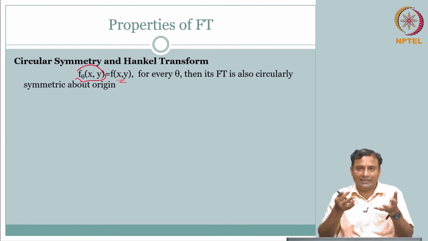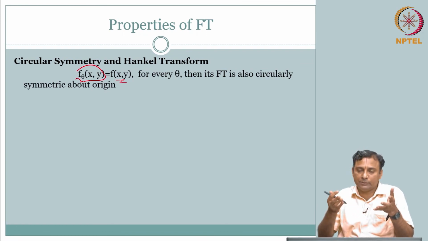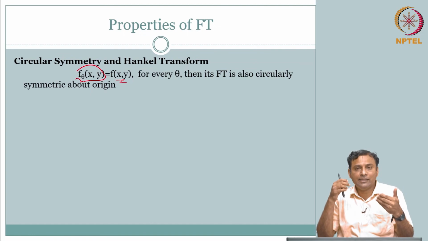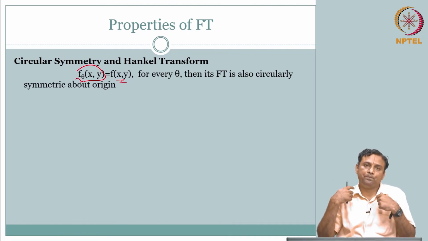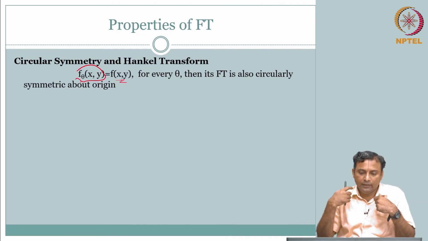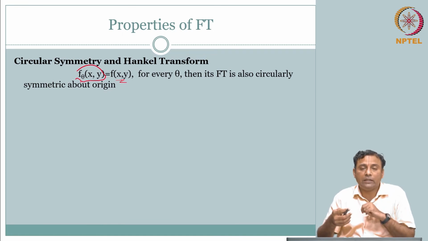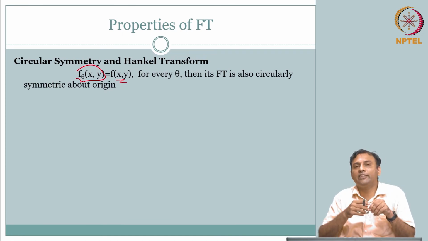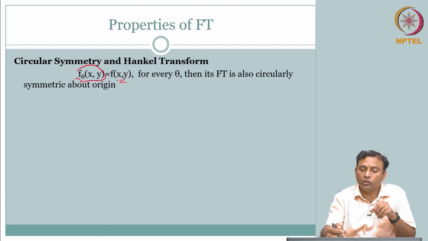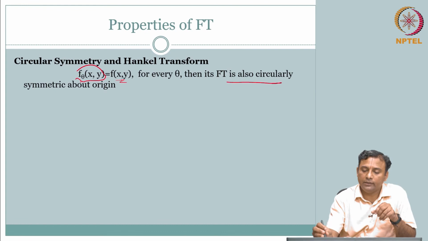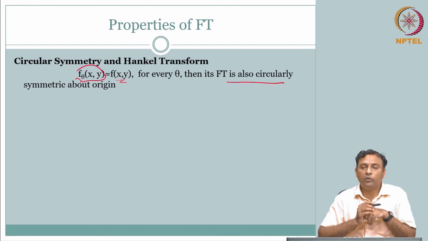So, that is your spatial domain signal, which you call circularly symmetric. Then our interest is in the Fourier transform. How does the Fourier transform of such a signal look? Oh, that will also be circularly symmetric about the origin.